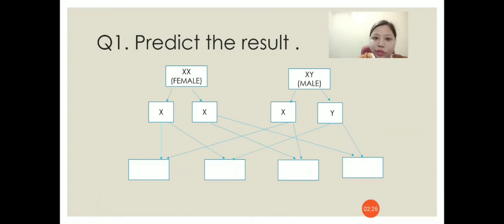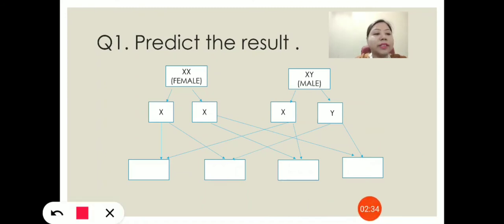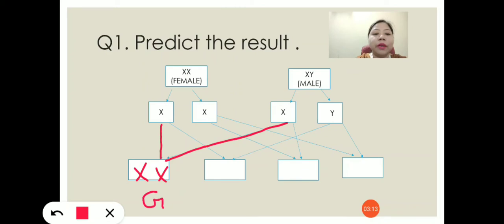So this is the first question for today's class. Predict the result. This we have just now discussed. Let's try to answer this question. So what will be the result if the egg fuses with the sperm containing an X chromosome? The result will be XX. That means it will be a baby girl. If the egg fuses with the sperm containing a Y chromosome, then the result will be XY. That means it is a baby boy.